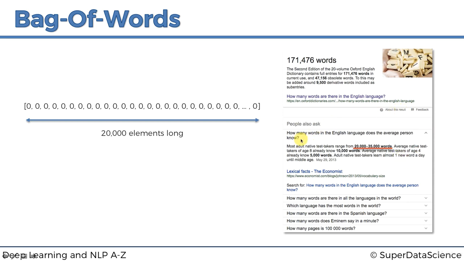But the interesting thing here is, what I wanted to point out, first of all, 20,000, and we will see why exactly we use this number, not more. What I wanted to point out is how many words there are in the English language. Even this in its own is actually Google applying natural language processing. It's looking at what we wrote, and then it's also checking other similar answers. How many words in the English language does the average person know? That's not the question asked, but it came up with that.